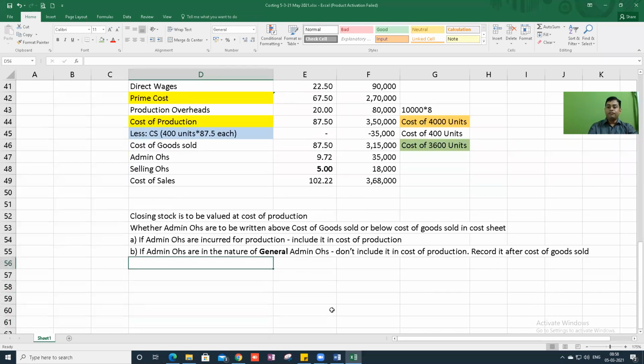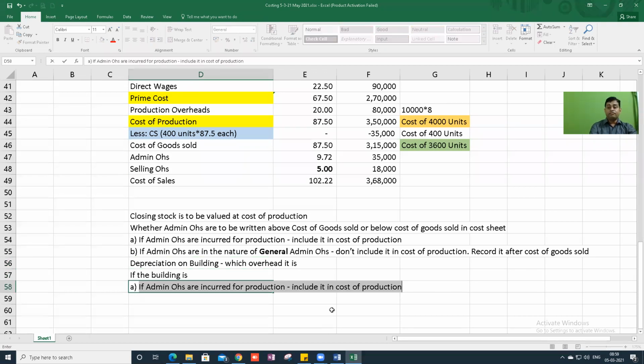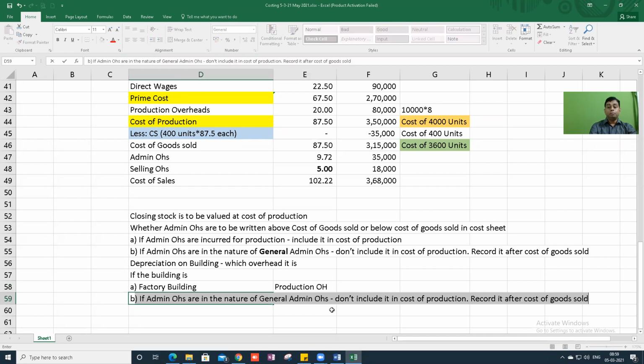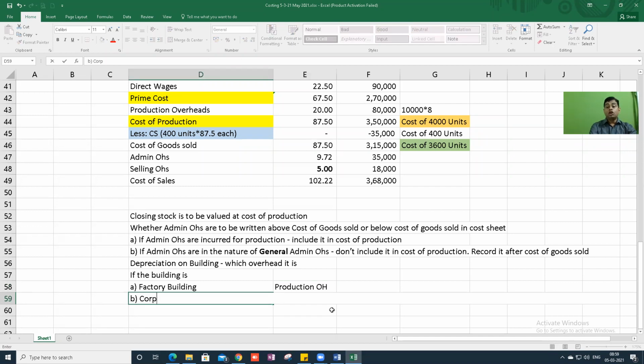So simple. If they say depreciation on building, which overhead is it? If the building is a factory building, then it is production overhead. If the building is a corporate office building, then it is admin overhead. If it is a sales showroom, then it is selling overhead.